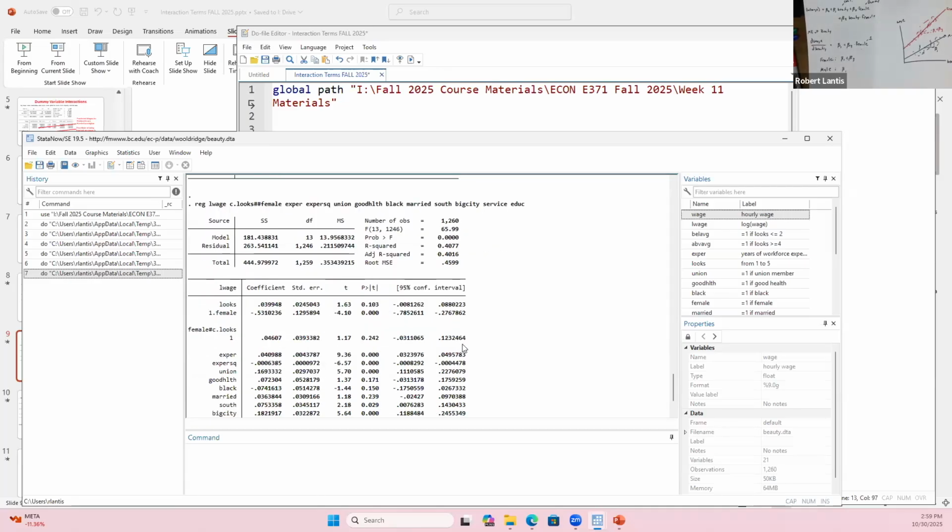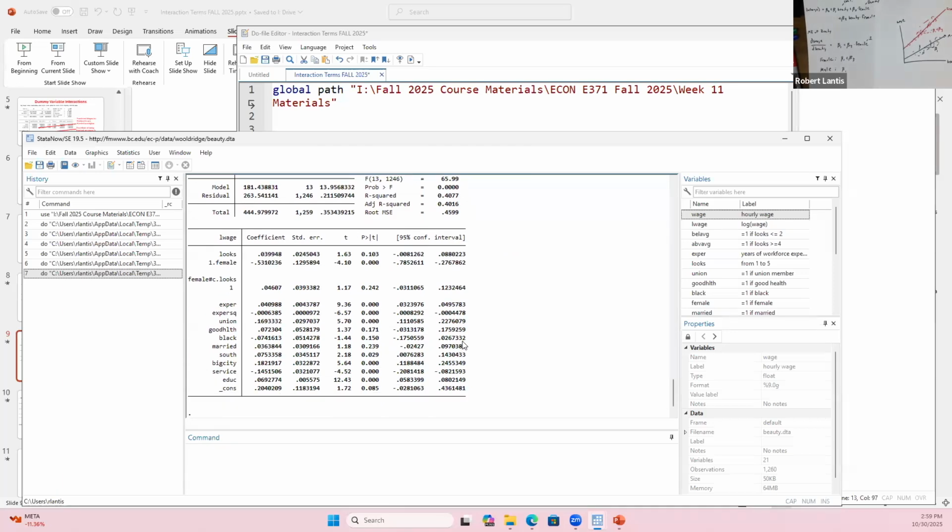Now, if my adjusted R squared doesn't go up when I include the interaction term, what did that mean? That I'm adding in that interaction term that I couldn't really explain any more of the variation once I adjusted for including another variable. So if I can't explain much more of the variation in wages, my dependent variable, what's probably true about the statistical significance of that interaction term? It's likely not statistically significant. If my adjusted R squared went up, what would probably be true about the statistical significance of the interaction term? I'd be more likely to find it.